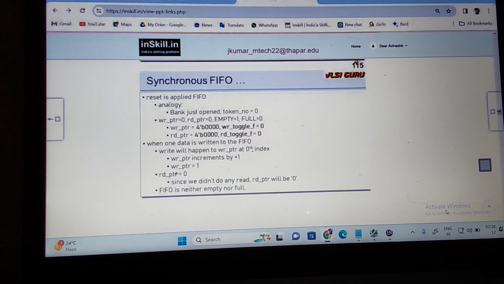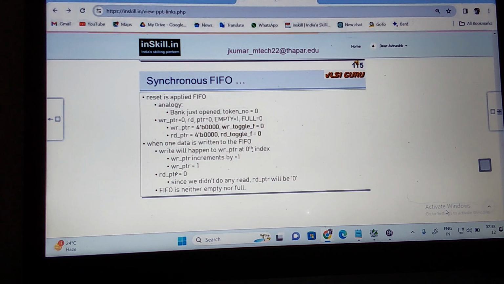When one data is written to the FIFO, what does that mean? The write will happen at the write pointer, at index 0. Then the write pointer is incremented by 1. Now it is 1. You understand this analogy? Before the write, the pointer is at 0. The write happens at index 0, then you increment the write pointer by 1. Now it is indicating 1. Write pointer is equal to 1.